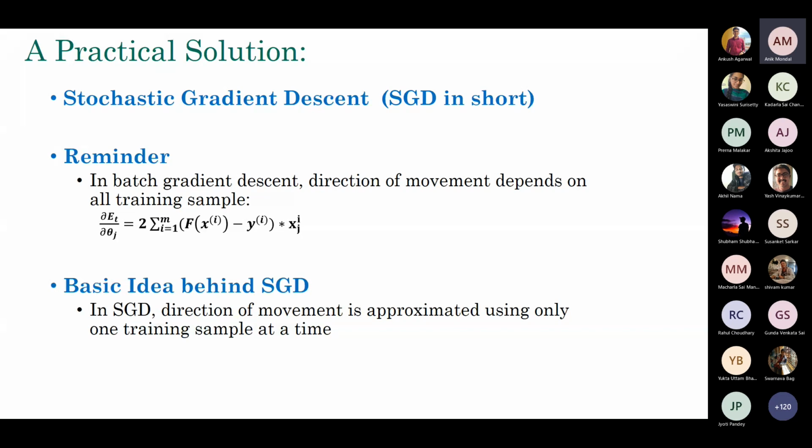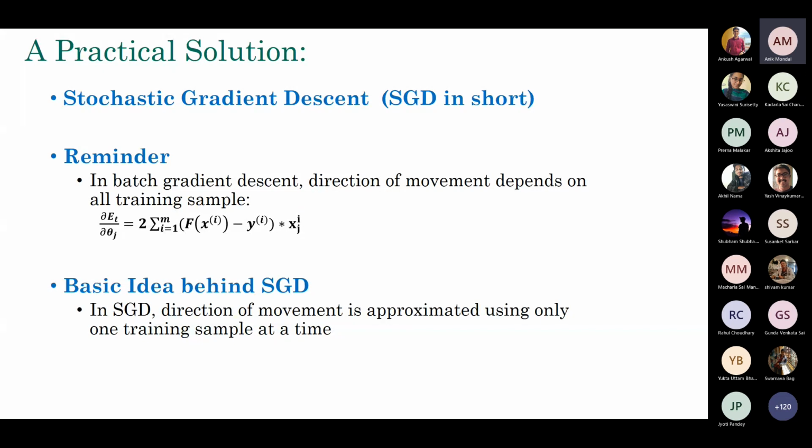Now a little factoid which I'd like to mention here is that if you have 10 samples in your training data, then in batch gradient descent, in a single update, you can move approximately r distance, r into some gradient and so on, because you are using all samples.